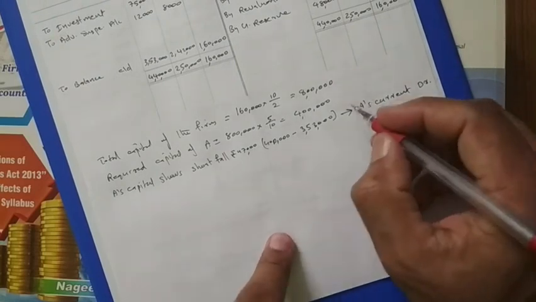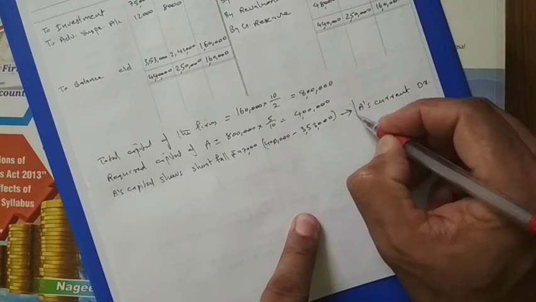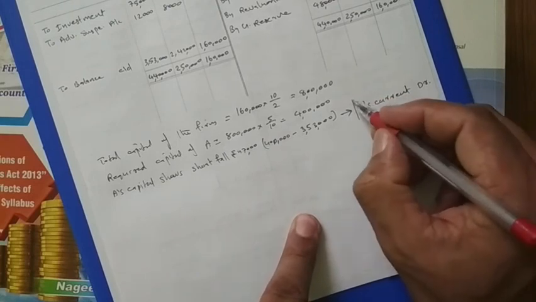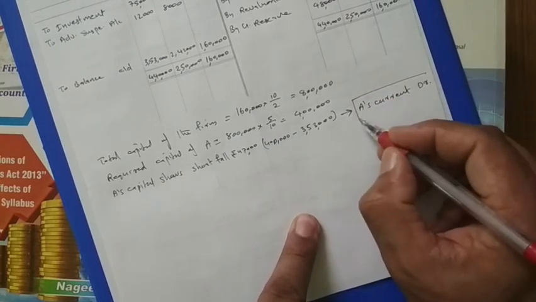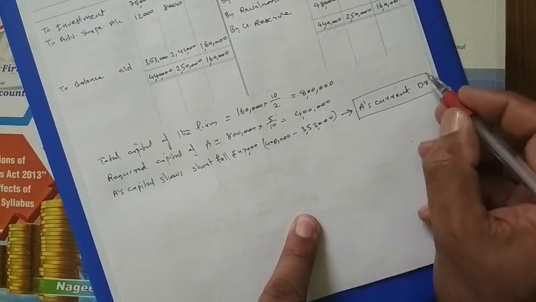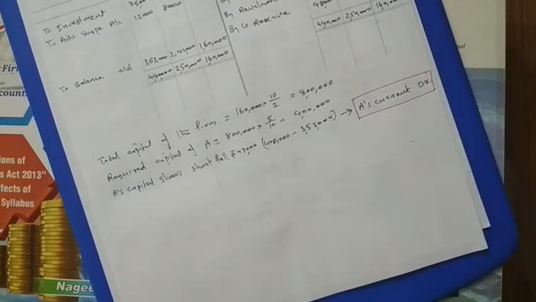Think of it this way: if A's capital has a shortfall, then he should bring the money. When he is bringing the money, we have to debit the bank account. So instead of debiting the bank account, we can debit the current account. So A's current account we are debiting.